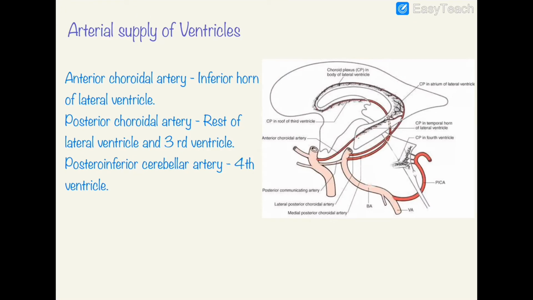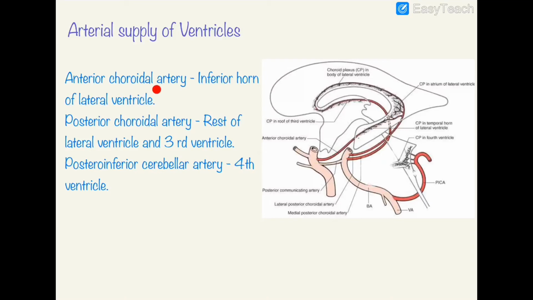Moving on to the arterial supply of the ventricles. The arteries supplying the ventricles are mainly those which contribute to the choroidal plexus of the ventricles. We know that there are mainly three types of ventricles: two lateral ventricles, one third ventricle, and one fourth ventricle.